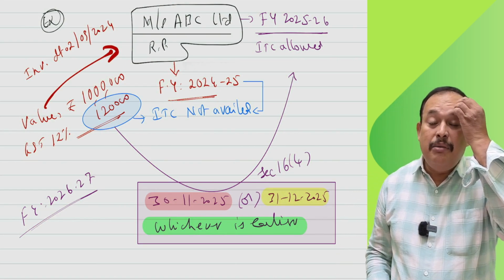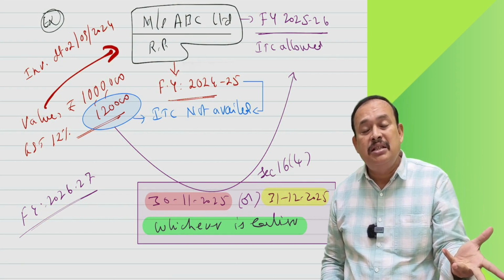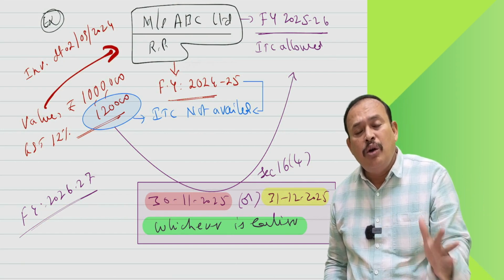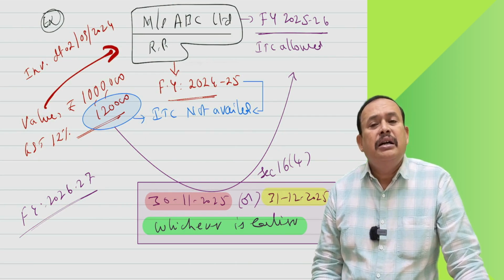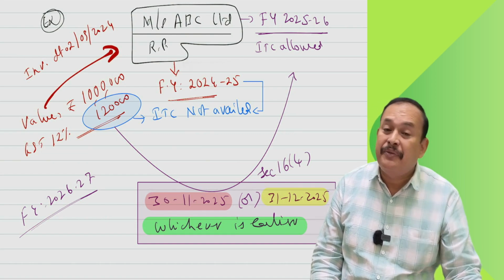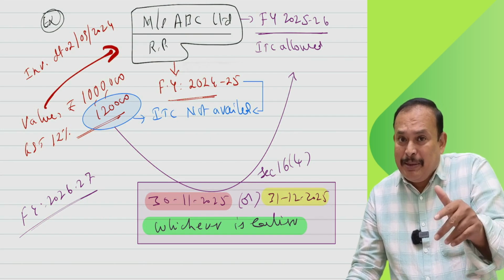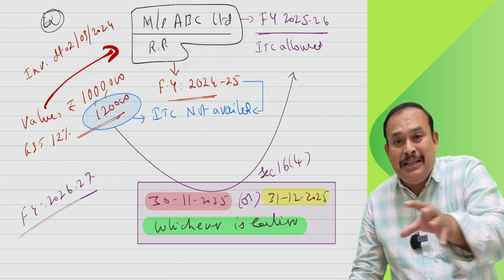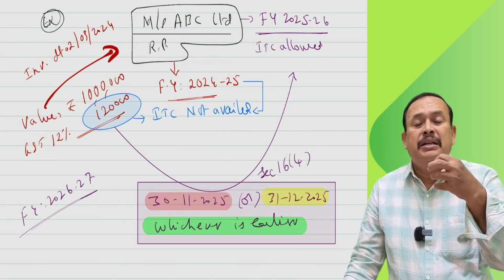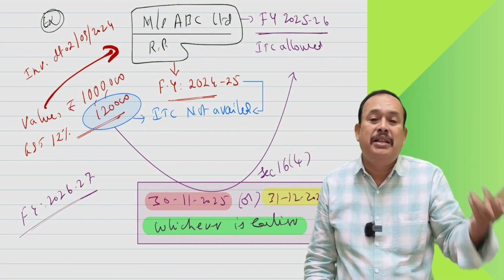Again, this time limit is only for availment of ITC on a tax invoice, which includes e-invoice, followed by a debit note received by the supplier from the recipient. A debit note for the recipient means a credit note for the supplier, on which he can avail the input tax credit.